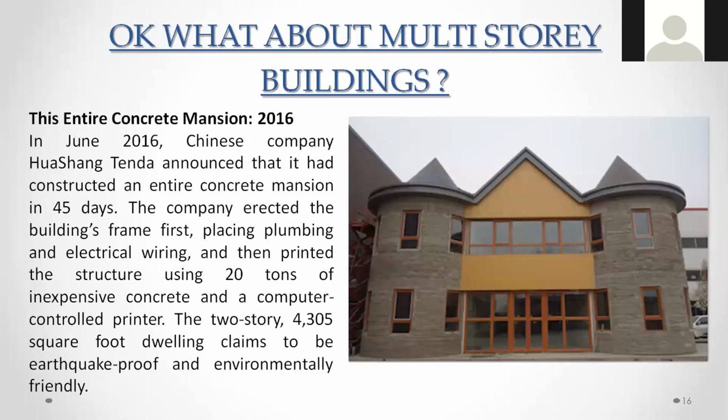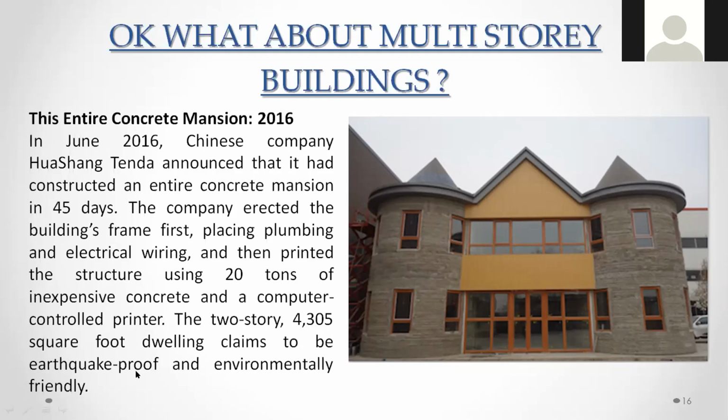In June 2016, a Chinese company announced that it had constructed an entire concrete building in 45 days. This is the construction of a 3D building. The company erected the building's frames first, placing plumbing and electrical wiring, and then printed the structure using 20 tons of inexpensive concrete and a computer-controlled printer. The two-story, 4,305 square foot dwelling is claimed to be earthquake-proof and environmentally friendly.